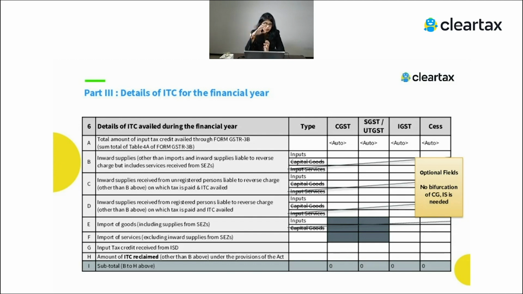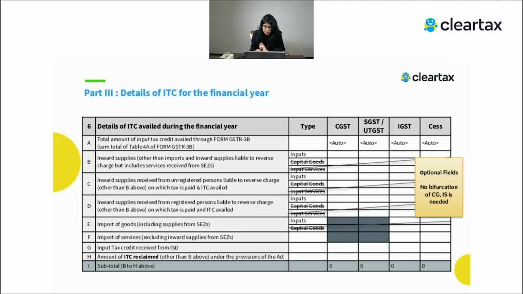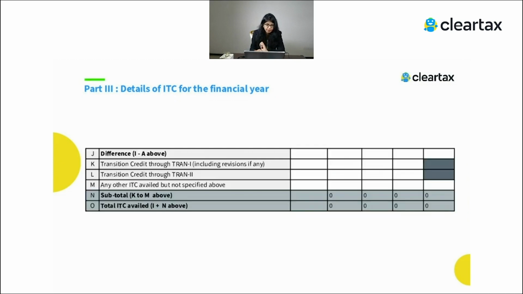So here it says whatever the ITC you have claimed in 3B, that information needs to be shown in table number 6. So here in table number 6, 6A will be automatically filled, and then you are just showing the bifurcation of whatever the ITC you have claimed related to 1819 in your GSTR 3B. That bifurcation needs to be shown over here. Earlier we used to give the bifurcation whether it's an input, capital goods or input service. So now this bifurcation is not required while you are filing your GSTR 9.